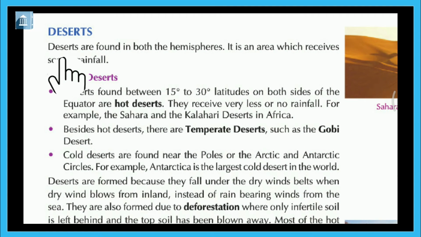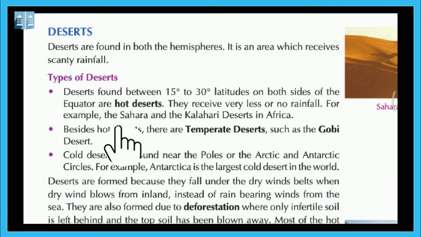Deserts. Deserts are found in both the hemispheres. It is an area which receives scanty rainfall. Types of deserts. Deserts found between 15° to 30° latitudes on both sides of the equator are hot deserts. They receive very less or no rainfall.